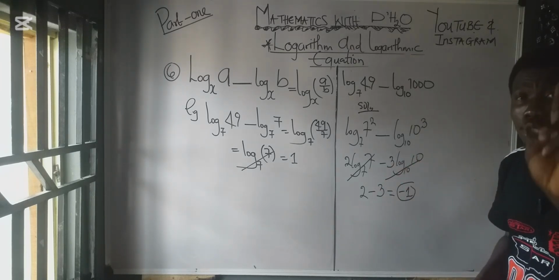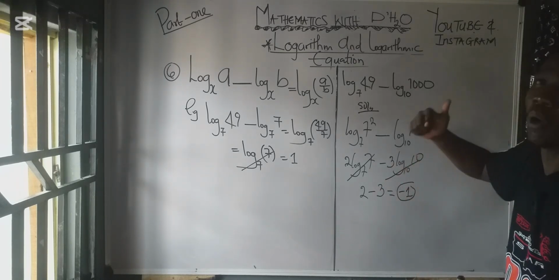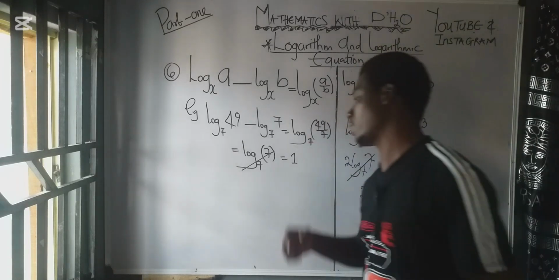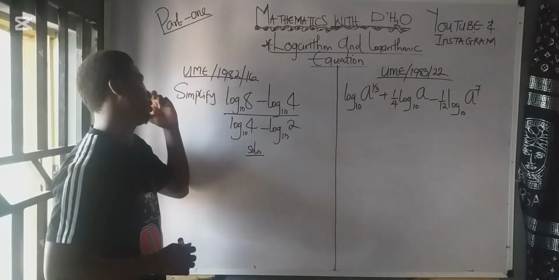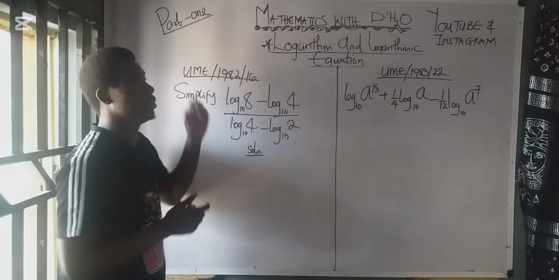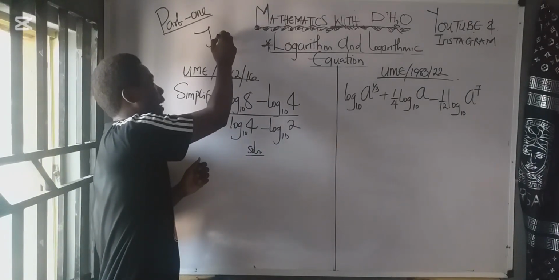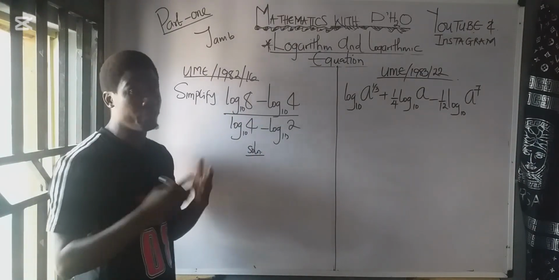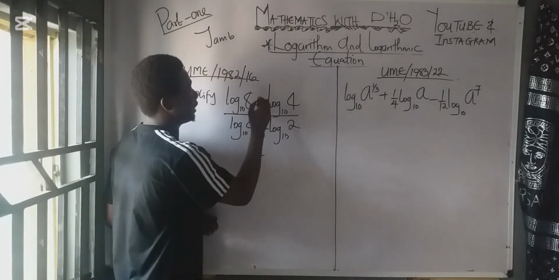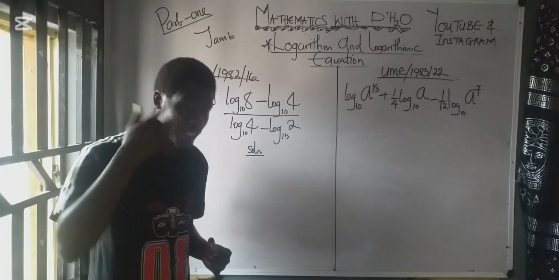Now we are going to take just 2 JAMB questions on this, and we'll continue in our next class. Now let's take this question from UME, the University Matriculation Examination by JAMB, 1982, number 16. How do we solve this? Very easy. Remember, the law says that if there is minus here, you pick one of the bases and you divide.